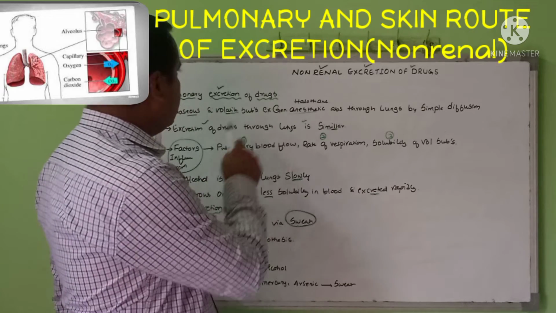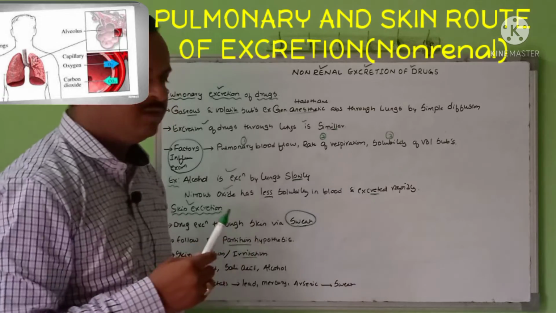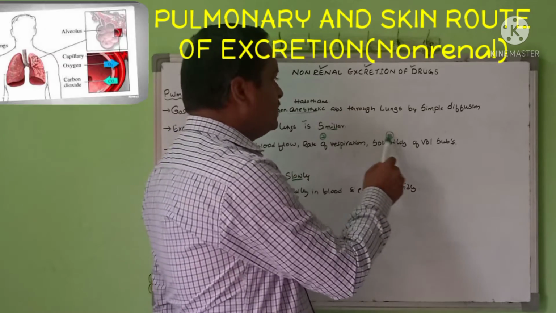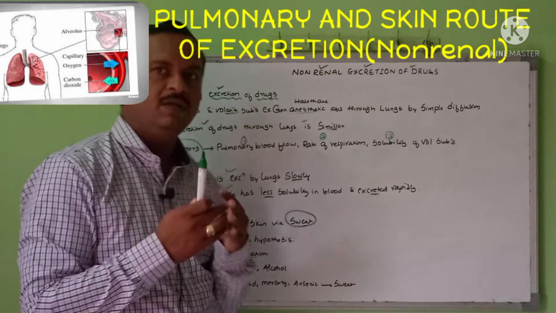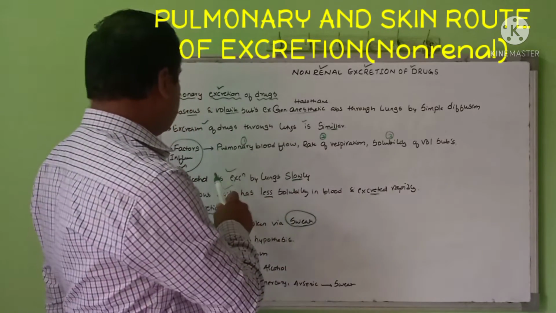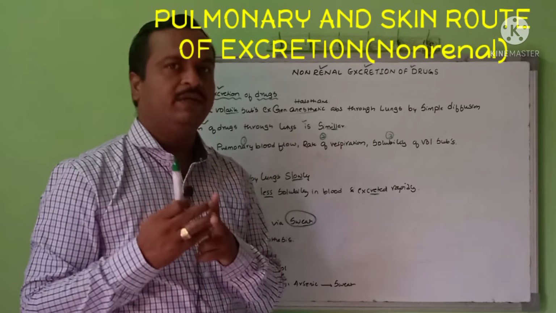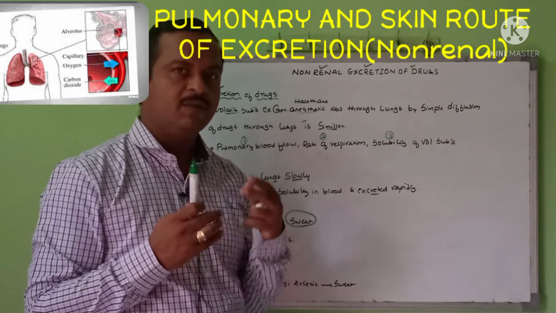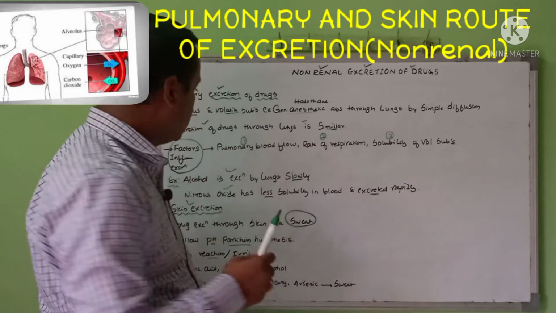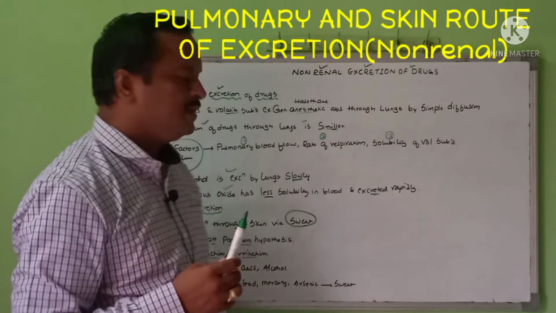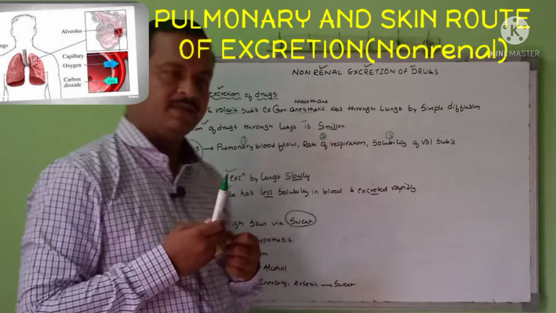So that is why pulmonary excretion mainly depends on pulmonary blood flow, rate of respiration, solubility of volatile substance, ये तीन फैक्टर के हिसाब से the rate of excretion will take place. जैसे समझ लीजिए अल्कोहल लेते हैं, अल्कोहल लेने के बाद उसके बाजू बैठे तो हम लोगों को थोड़ा स्मेल आता है, मतलब क्या हो जाता है, अल्कोहल excreting through the lungs. Okay, so similarly nitrous oxide has less solubility in blood but is excreted very rapidly through the pulmonary excretion.